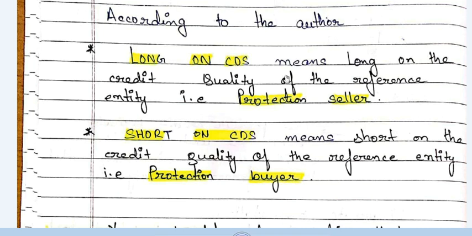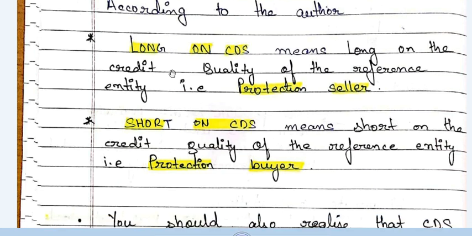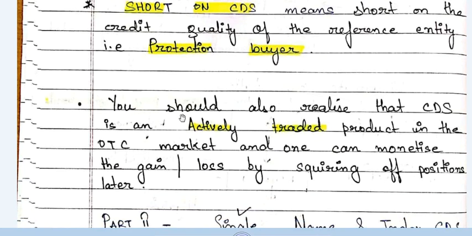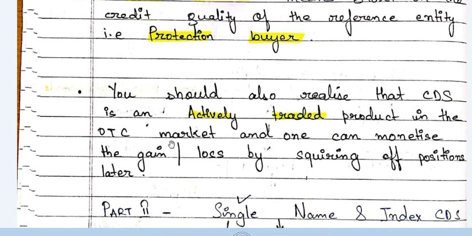After this, if you try any sum and you think like this, you will never get it wrong. Believe me. This was a dangerous area about which I have made a signal to you, so please keep this in mind. You should also realize that CDS is an actively traded product in the OTC market, and one can monetize the gain or loss by squaring off the positions. That is a very obvious part of it.